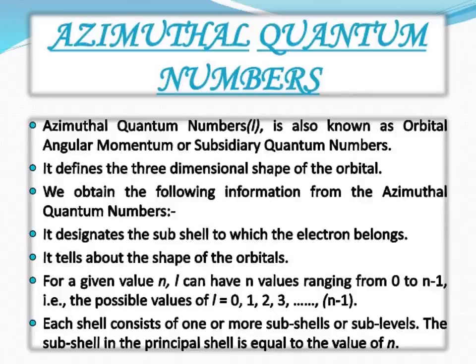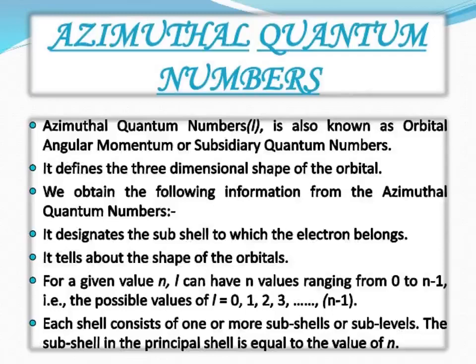The angular momentum equals the root of L into (L plus 1) into h by 2 pi. This quantum number is an important question.